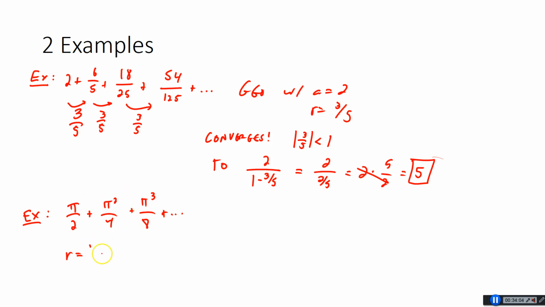Now, some students get into the habit, and a is pi over 2, of looking at something like this and automatically just throwing it into this formula, a over 1 minus r. But you've got to think about it. Pi is about 3.14, divided by 2, that's 1.5 and change. That is bigger than 1, so this thing diverges. Those numbers are going to be getting bigger. Even though it's tempting, because we might not automatically think pi over 2 is bigger than 1, this thing diverges.